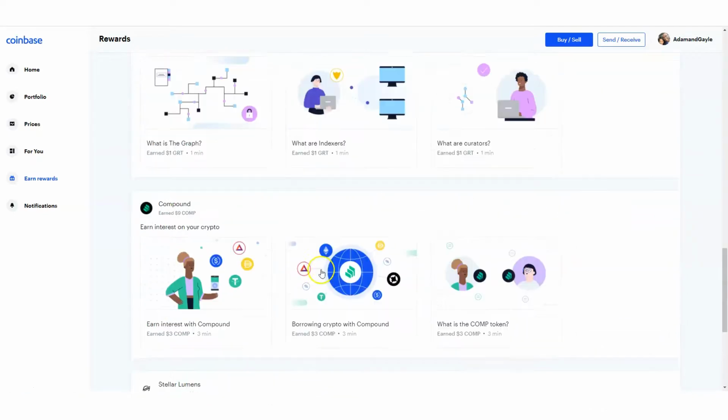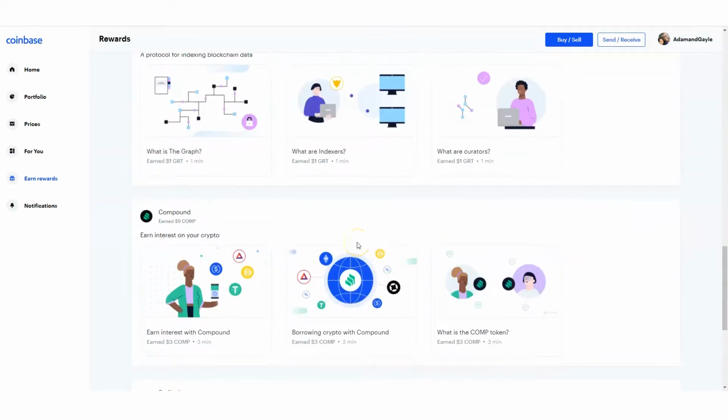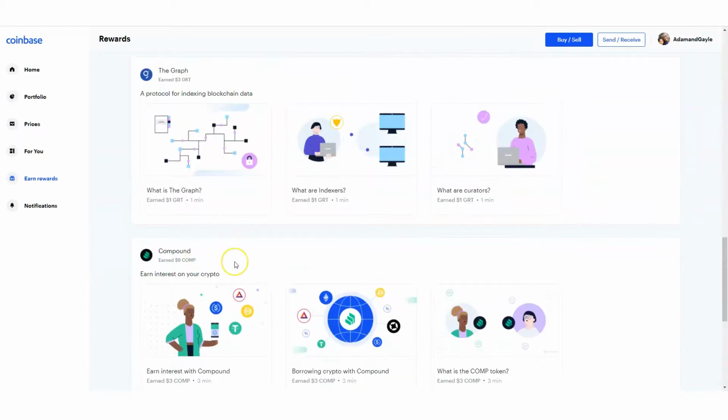And usually stay on top of this, because Coinbase periodically will have different types of rewards that just show up right on Coinbase, and sometimes you don't even know about it. So be sure to log into Coinbase today, take these rewards, and get your stuff. Why not? You know, Compound is a good one. $9 in Compound by taking the quiz.